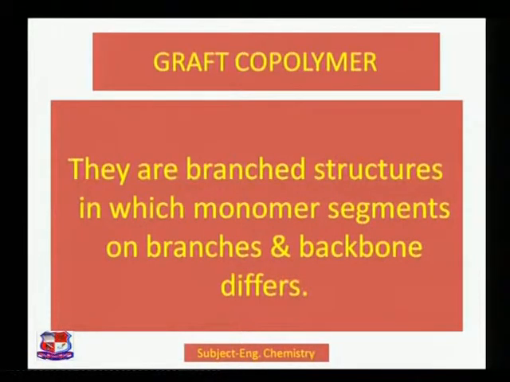Graft copolymers are branched structures in which the monomer segments on the branches and backbone differ. What does this mean? We have already seen the structures discussed earlier, where the segments on the branches and on the backbone are entirely different, as shown here. Just have a look at that.